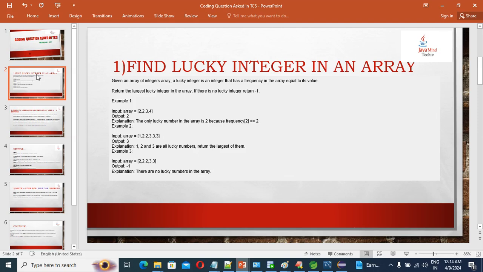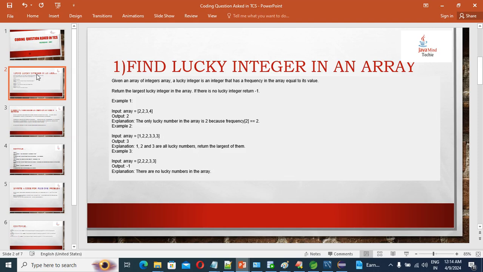See guys, in the last example, the input array is 2, 2, 2, 3, 3, 3. 2 comes 3 times. The frequency of 2 is 3. The frequency of 3 is 2. So it is not equal to its frequency, right? So that's why that time our output should be -1.